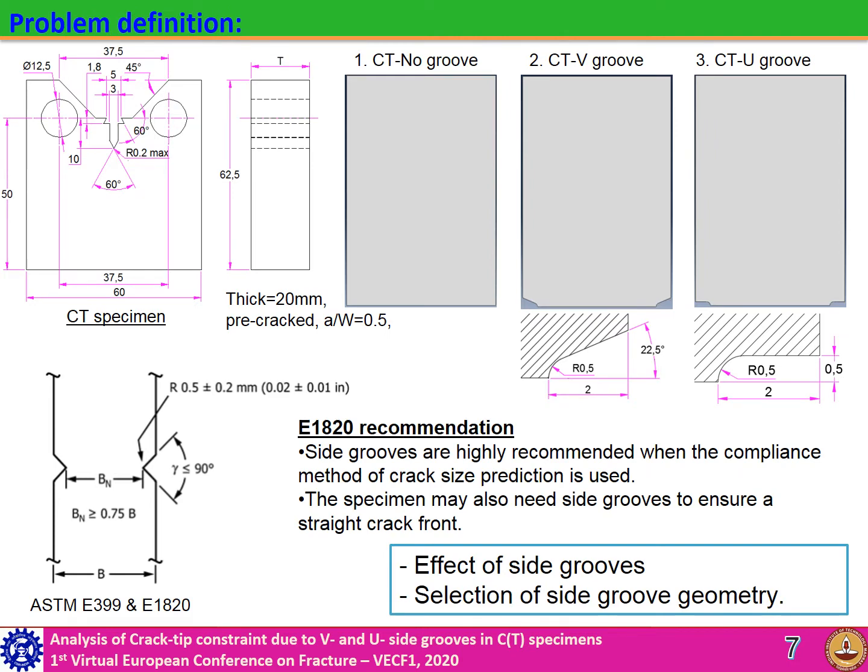In this work, a full CT specimen geometry is chosen with thickness 20 mm and it is pre-cracked up to a by W 0.5. V and U grooves with 20% reduced thickness are also taken for the analysis. The angle of the V groove is 45 degrees and the U groove is 0 degrees. Notch radius for both grooves is 0.5 mm. In this work, we studied the effect of side grooves on crack tip constraint and compared U and V groove geometries.